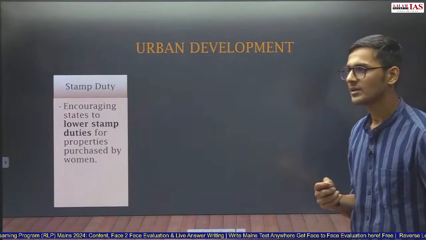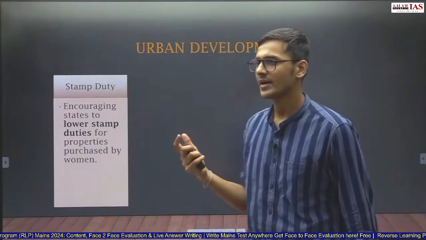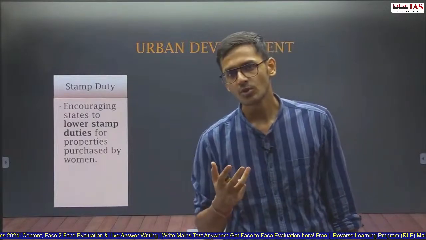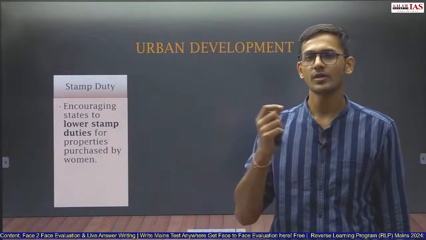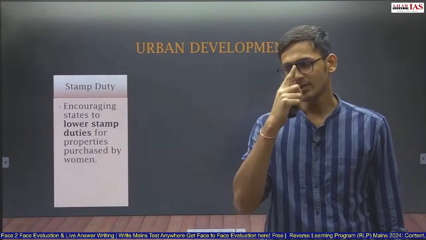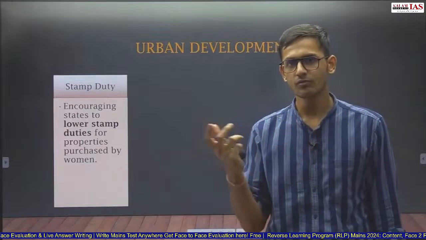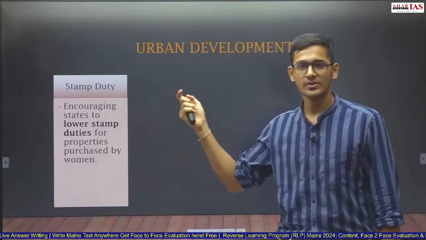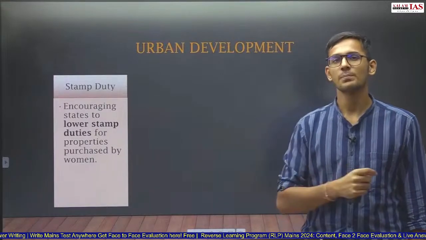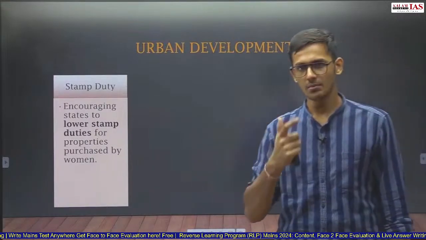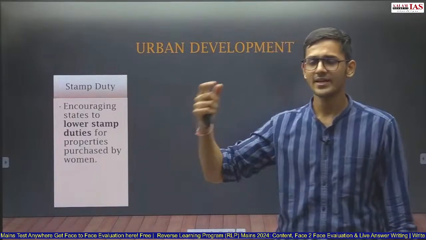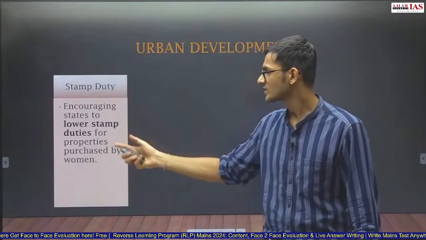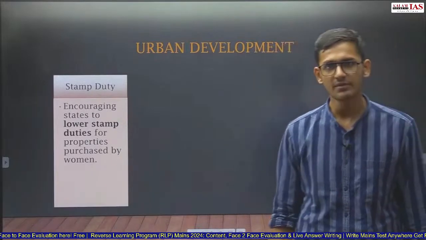So the government is saying to ensure, currently the ownership of women in land is around 14%. The government is saying that if there are 49% women, then ownership of assets should also be around 48 or 49% for women. But that is not there. So to incentivize that properties are named in the name of the women, the government has said that states should reduce stamp duty. So encouraging states to lower stamp duties for properties purchased by women.